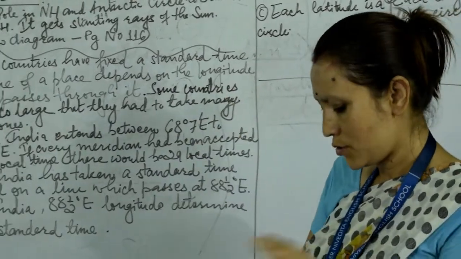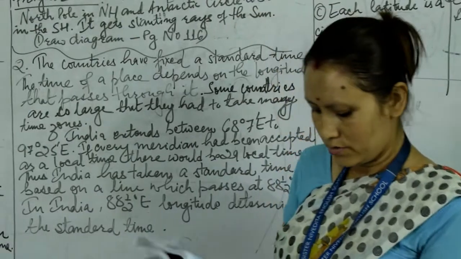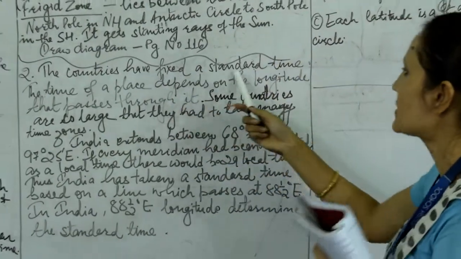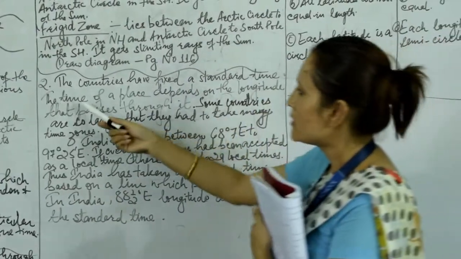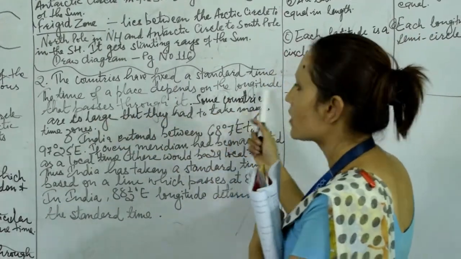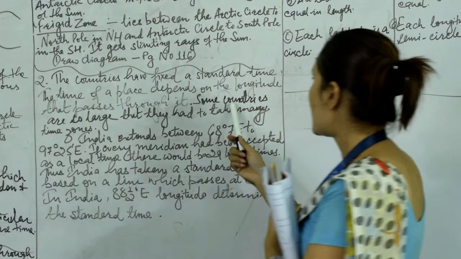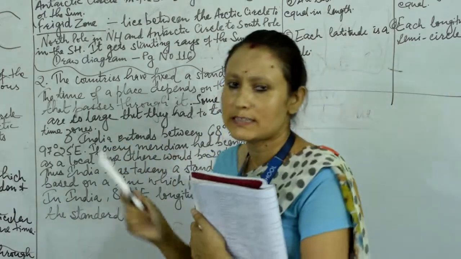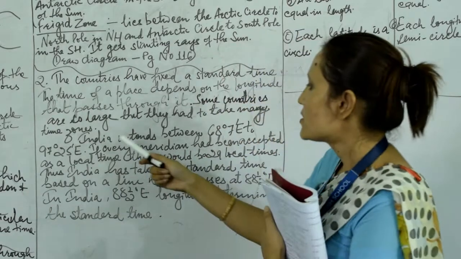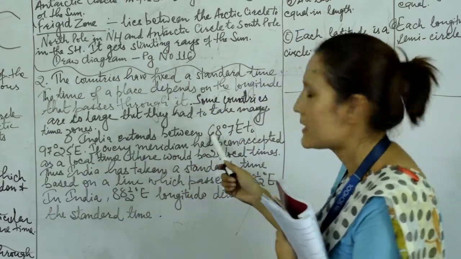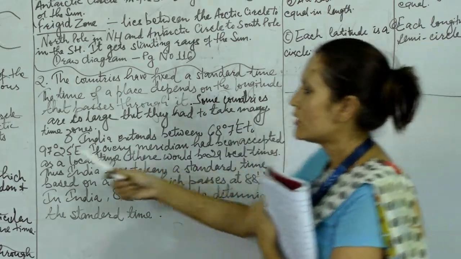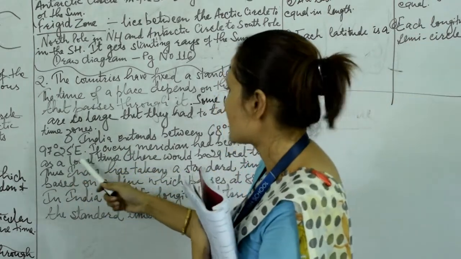Now, question number 2. How is time assigned to a place through the meridians? The countries have fixed a standard time. The time of a place depends on the longitude that passes through it. Some countries are so large that they have to take many time zones, for example, Russia. India extends between 68 degrees 7 minutes east to 97 degrees 25 minutes east.